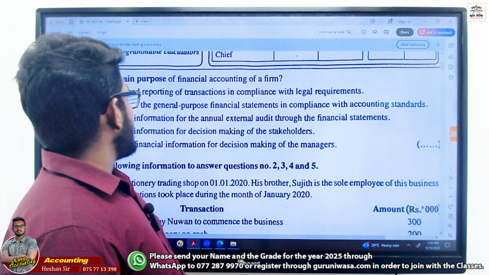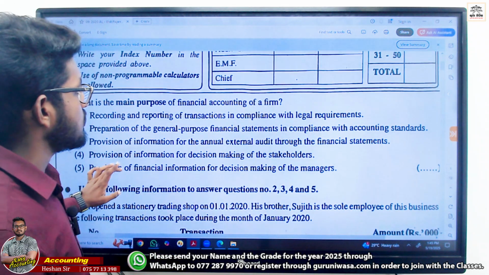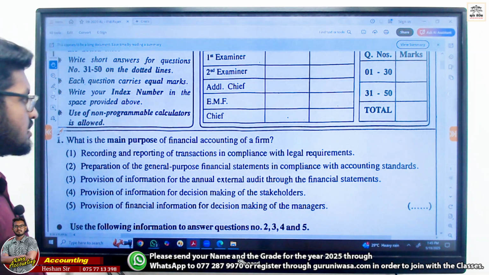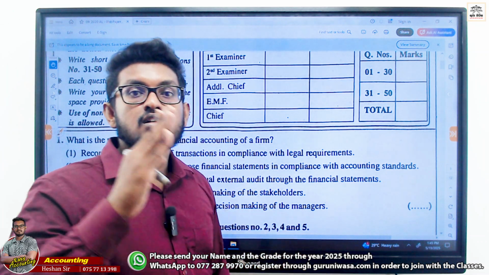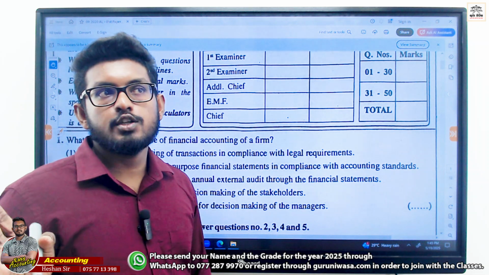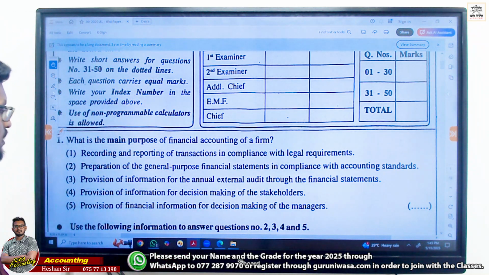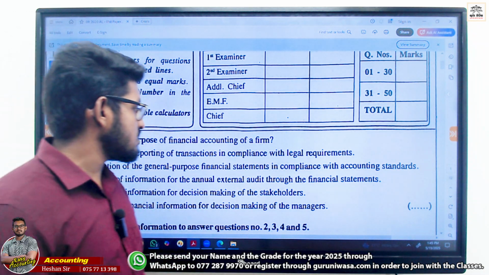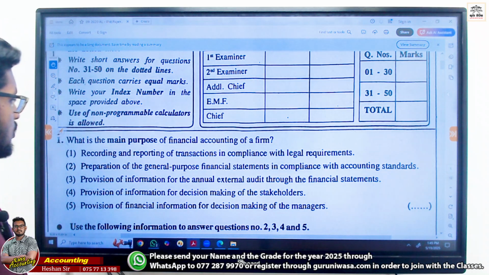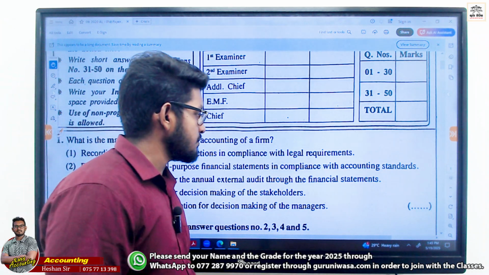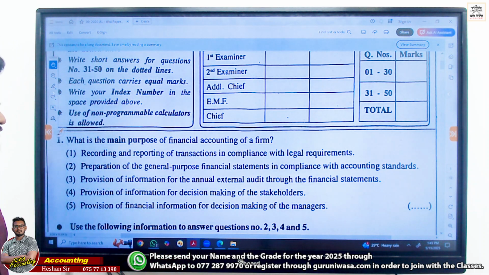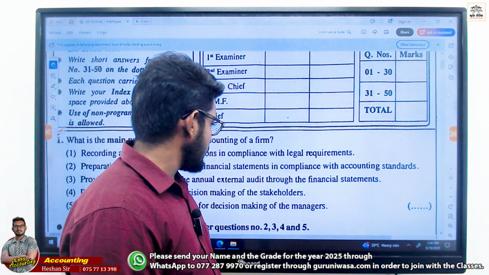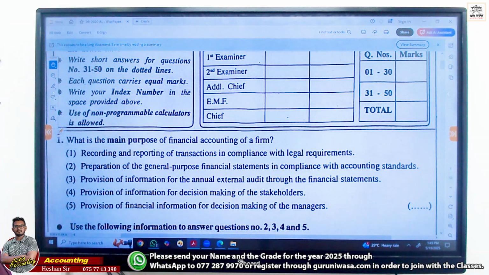The main purpose of financial accounting of a firm, main purpose, right? Financial accounting, not the management accounting, financial accounting. Clearly, right? Recording and reporting of transaction in compliance with legal requirements. Preparation of general purpose financial statements in compliance with accounting standards. Provision of information for the annual external audit through the financial statements.